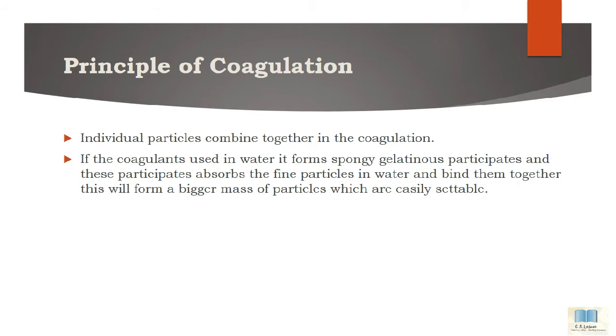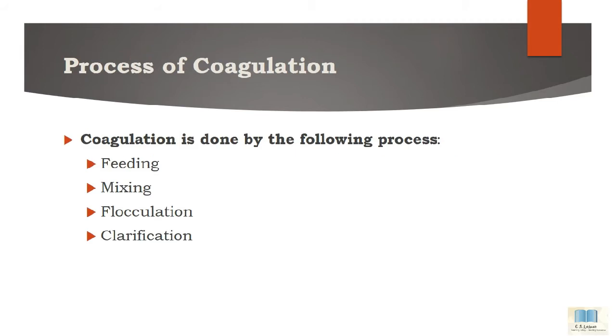Okay. Then the next point is the process of coagulation. Coagulation is done by the following processes. These four processes are carried out in the coagulation process. First is the feeding process, then second is the mixing process. After mixing, the third process is flocculation, and the fourth is clarification. In the next slide, we discuss the process of coagulation in detail.